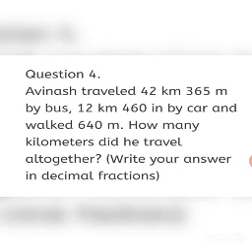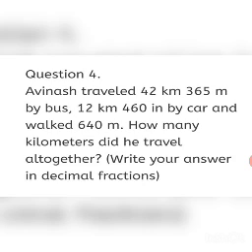Avinash travelled 42 kilometers 365 meters by bus, 12 kilometers 460 meters by car and walked 640 meters. How many kilometers did he travel altogether? You have to write your answer in decimal fractions.